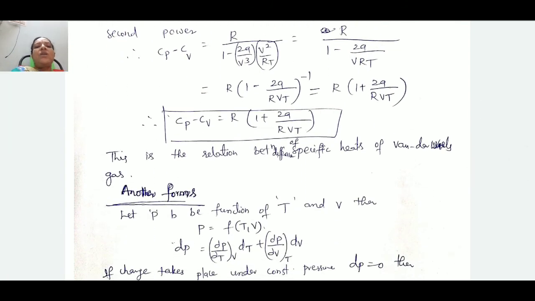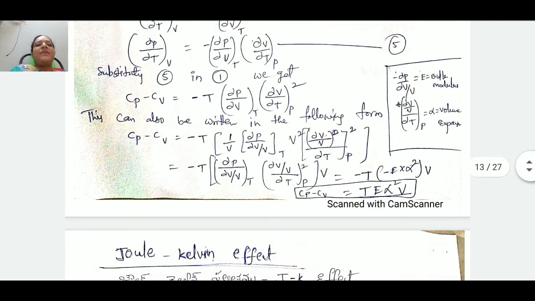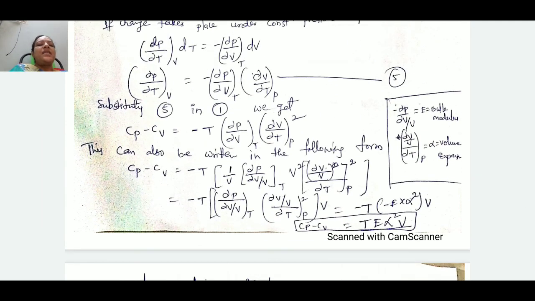Another form also we can write for the relation between these two specific heats: Cp minus Cv can be written in terms of bulk modulus and the volume expansion. This can be written as Cp minus Cv is equal to T E alpha square.